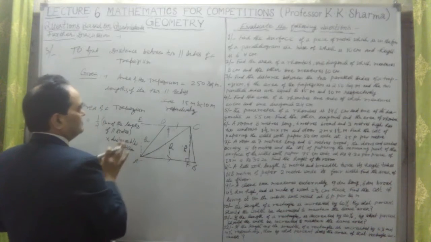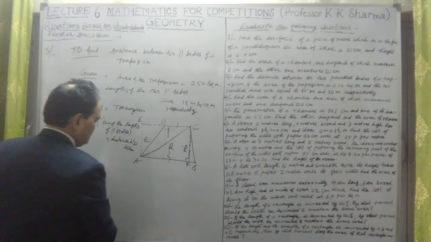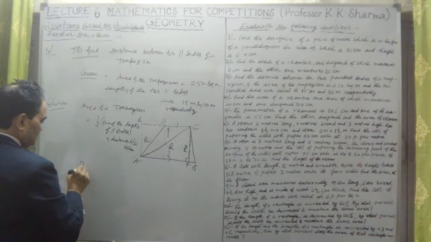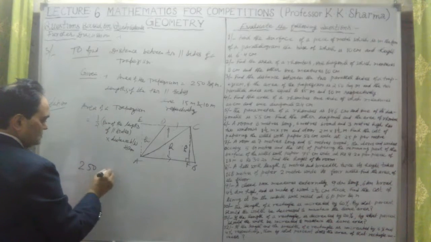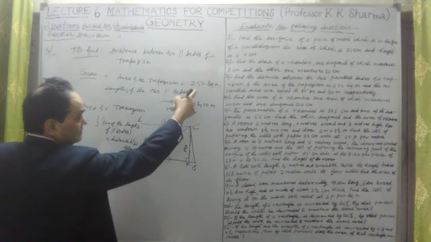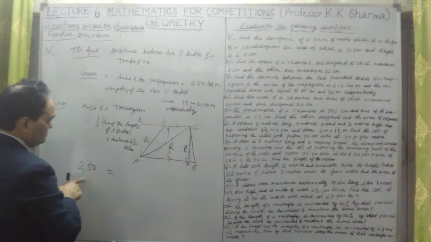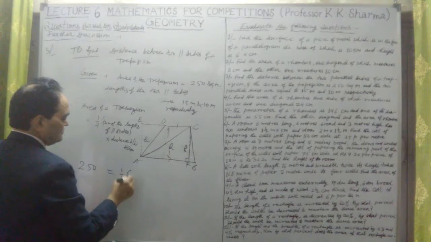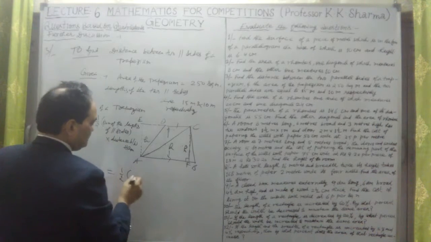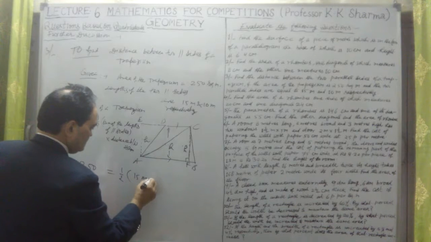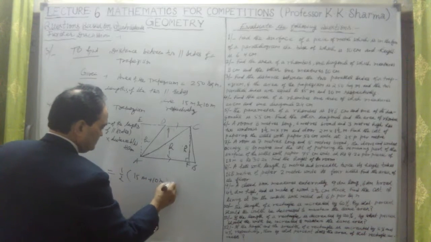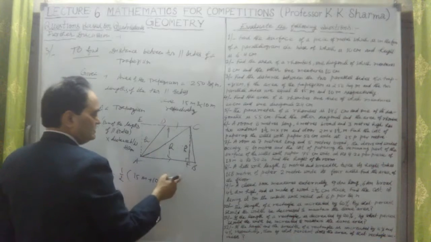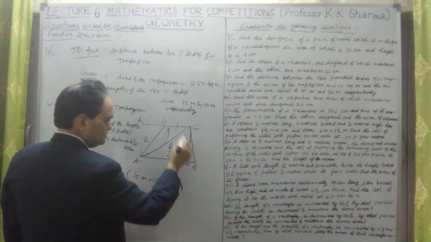Now, what area is given to us? The area is given as 250. So 250 is equal to half the sum of the lengths of the parallel sides, 15 meter plus 10 meter in bracket, into the distance between them. Let me take this as h.